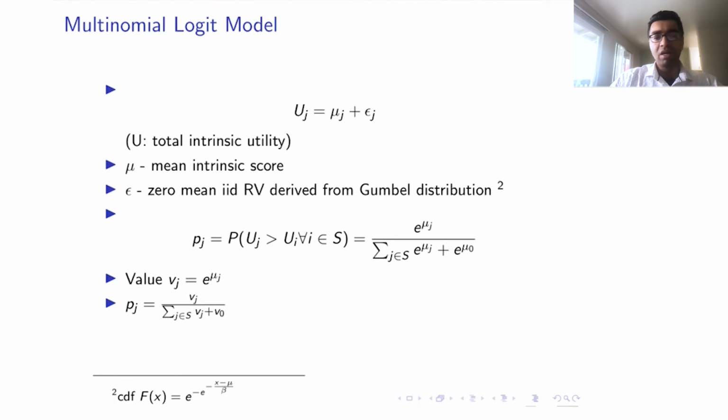We'll be using the terms value and score interchangeably. So the probability that a customer selects a supplier j from the set that is shown to them is given by Vj divided by the sum of the values of all the suppliers that are shown to them plus their outside option. So the higher the value of an agent, the higher the probability of being selected.